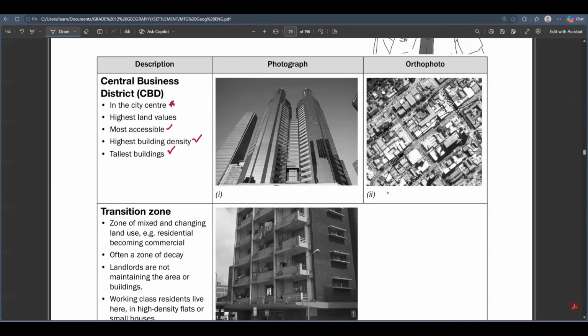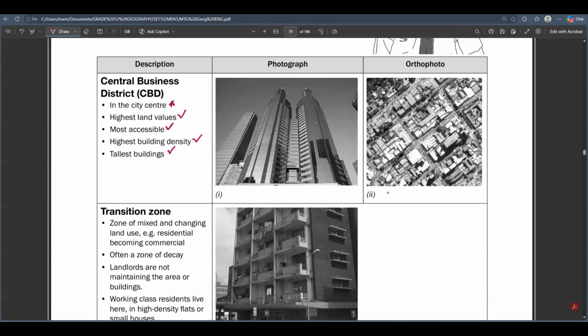So basically, it's accessible for people, and with all this business activity that is going on, the CBD will always have the highest land value because people are all demanding to be at the city center. All people want to be at the city center. Right? All people want to be at the city center. So it's always fully packed, as I've already explained. So yeah, that's basically it in simple terms. The CBD, whenever they ask you anything about it,